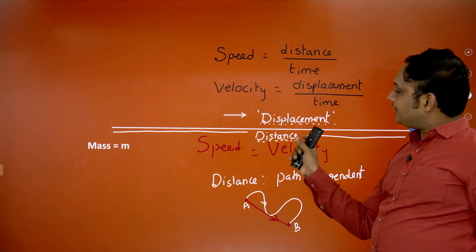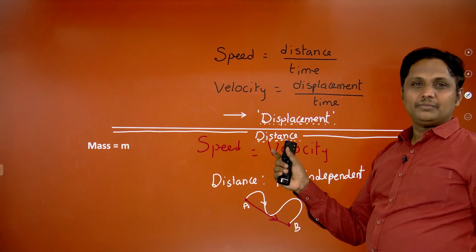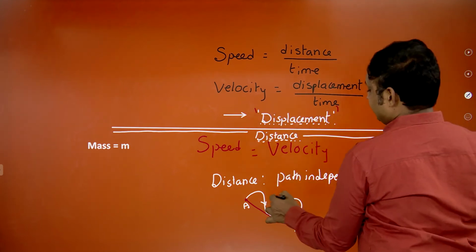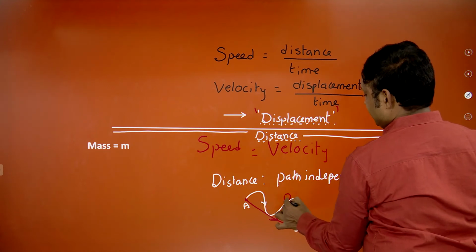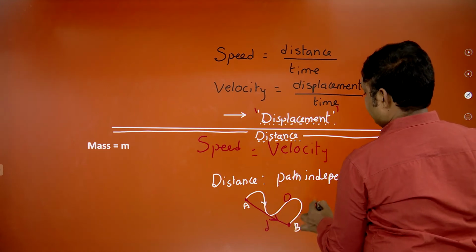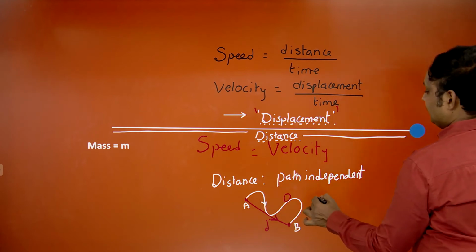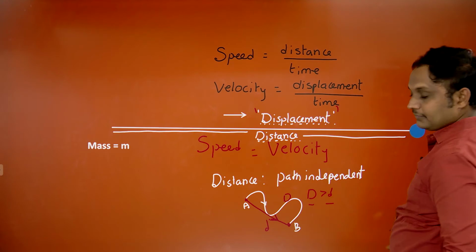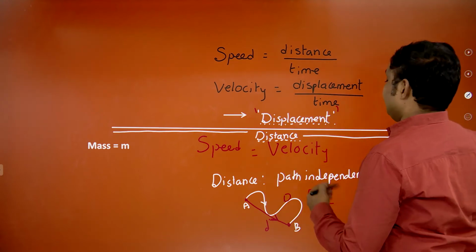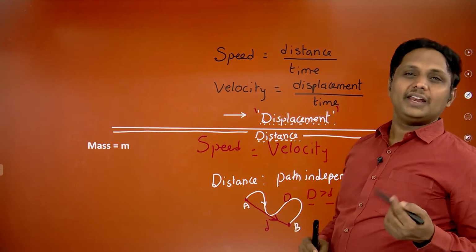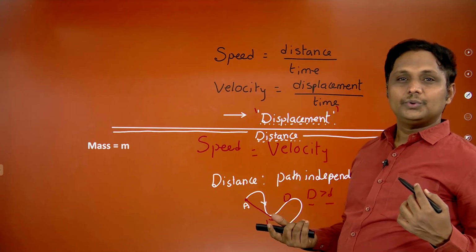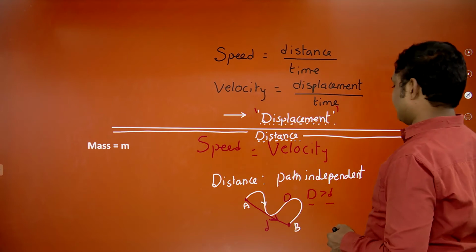In case of 1D, one dimension motion, what about distance and displacement? Both are equal. Here distance, this is going to be the capital D, this is going to be the small d. So what happened here? D is greater than small d. It's very clear. You can easily understand that. Distance is always greater than or equal to displacement. It's very clear, we would like to go for this one.